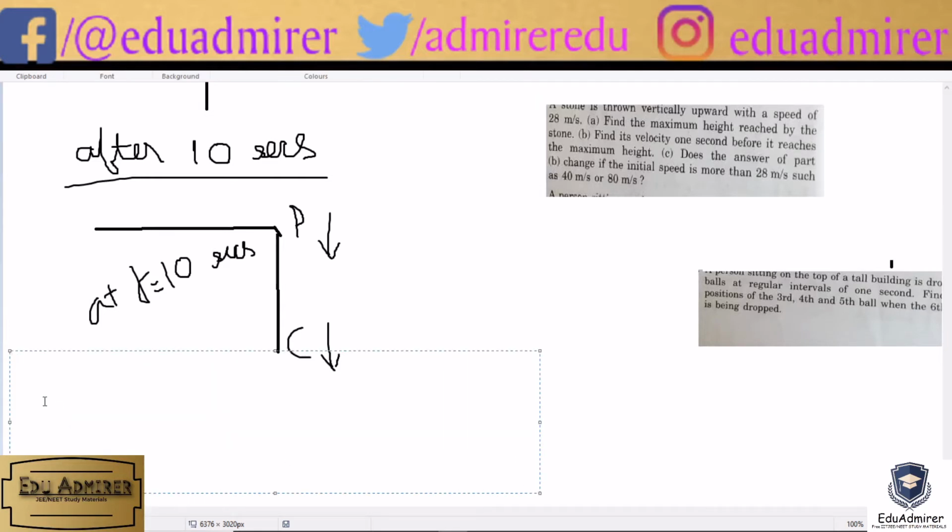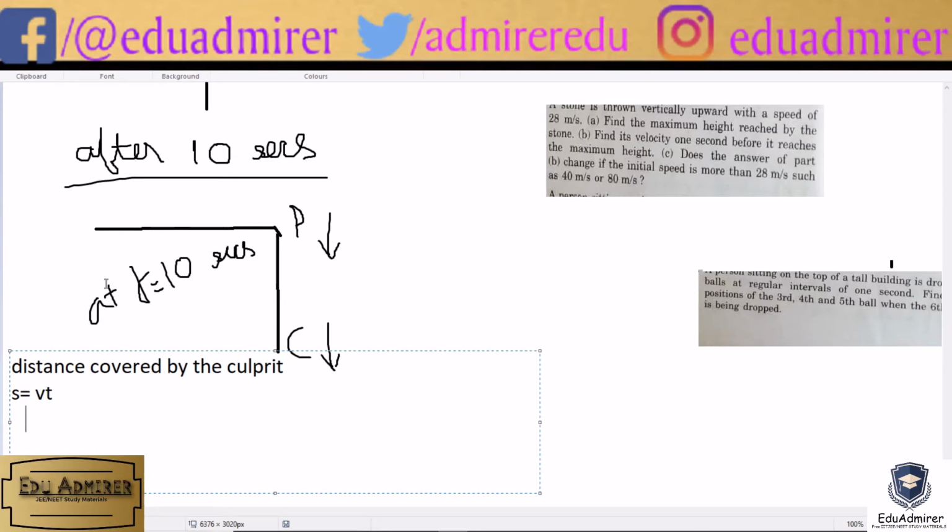So we will write here distance covered by the culprit. Simply we will write s equals vt, which will come to, what is the speed of the culprit? It was given speed of the culprit was 72 km per hour.